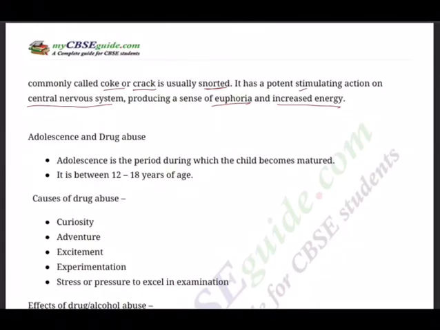Even the Olympic Committee is very, very strict about this. And adolescence and drug abuse. Adolescence is the period during which the child becomes matured. It's between 12 to 18 years of age. See, your age, you are under this. You are all adolescents. And what causes of drug abuse?